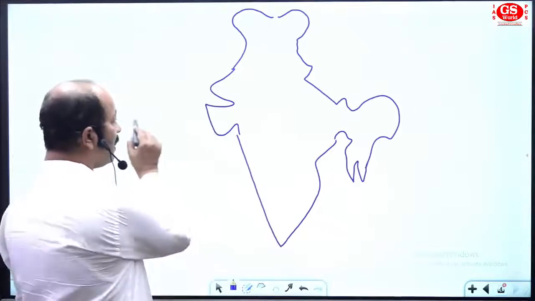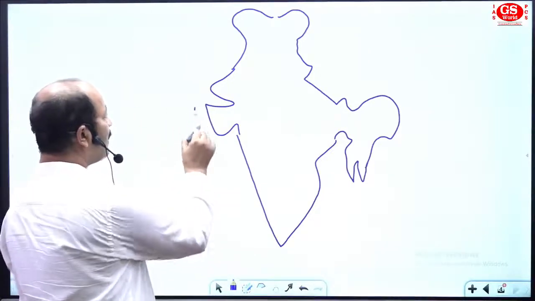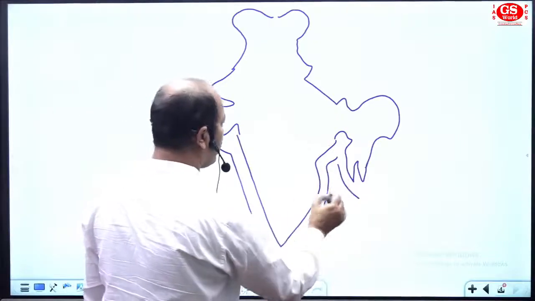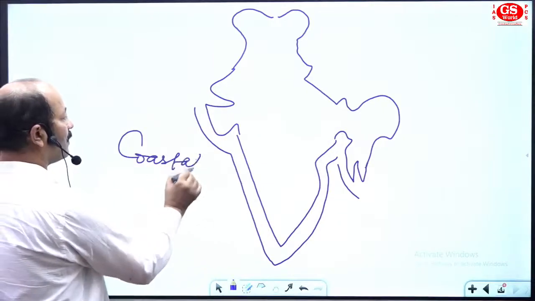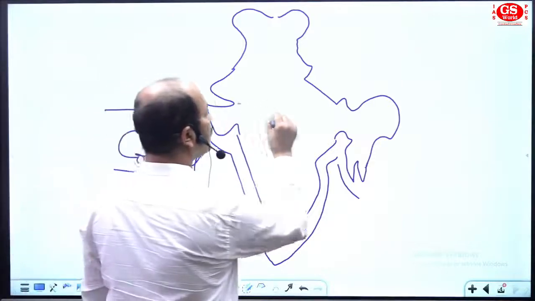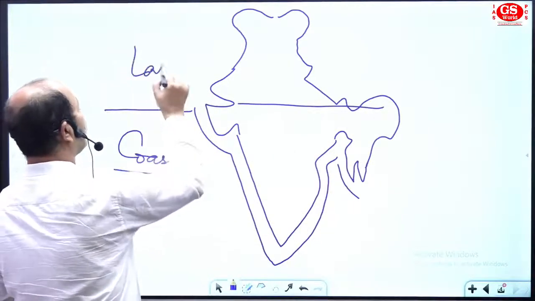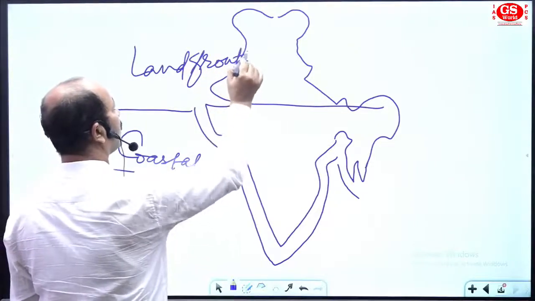See this area, the south of India, this is the area of coastal India. And the second area is the land frontier of India.